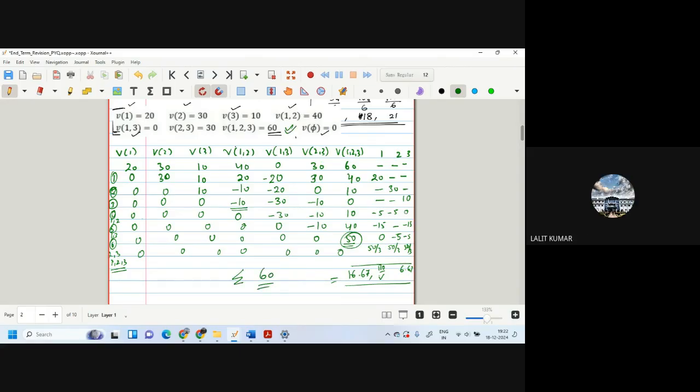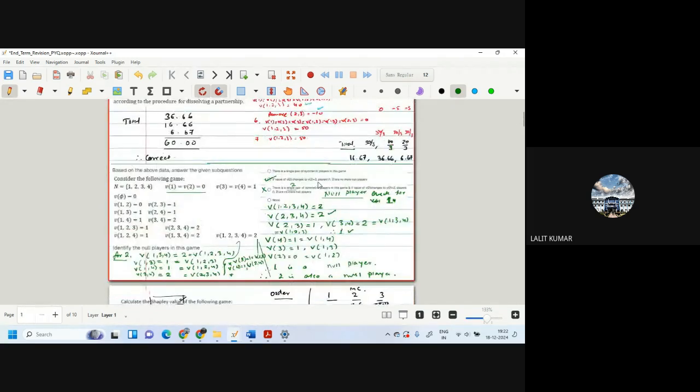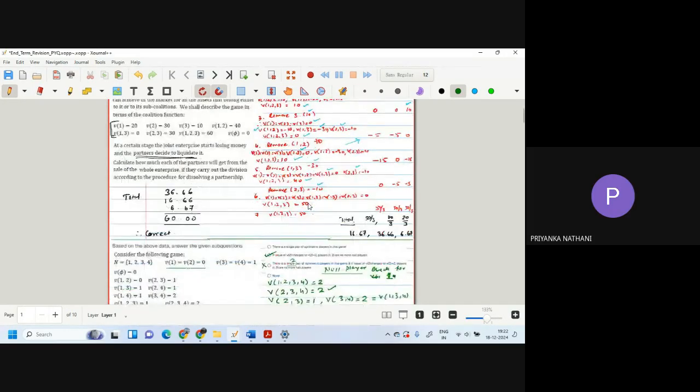Okay. So the steps are simple. We remove singletons, then pairs, then 1, 2, 3. Shall we go to the next question? Yes, yes. Okay.